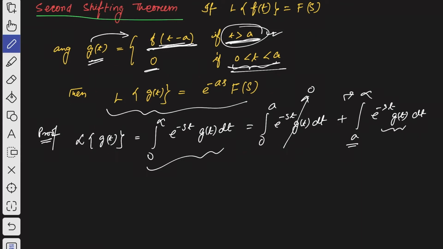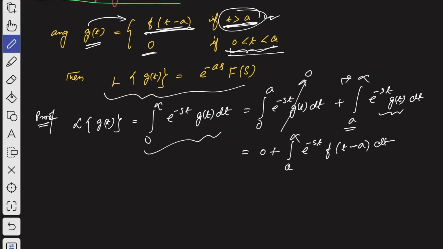So we can replace g of t by f of t minus a. So we have 0 plus integration a to infinity e to the power minus st f of t minus a dt. Hope you have understood this. Now what we're going to do, let me scroll down the page.